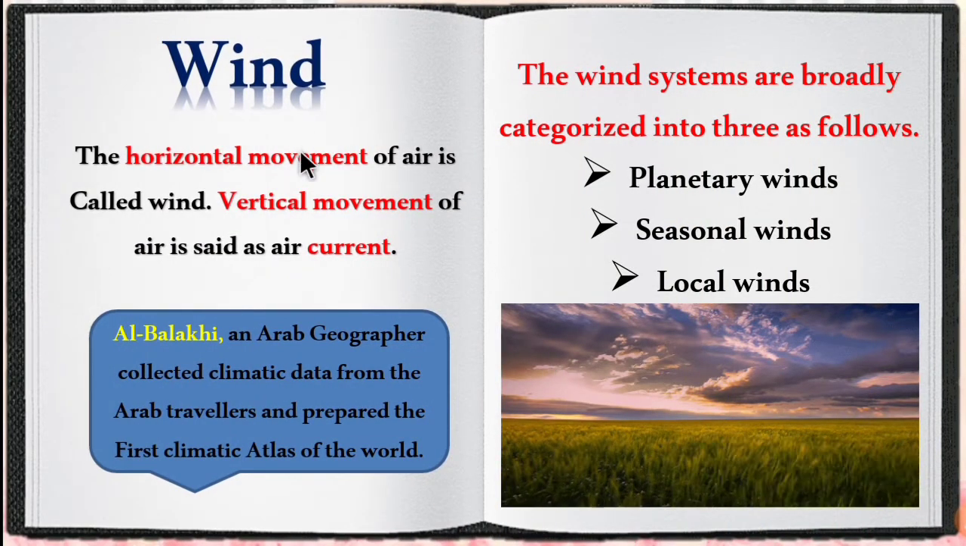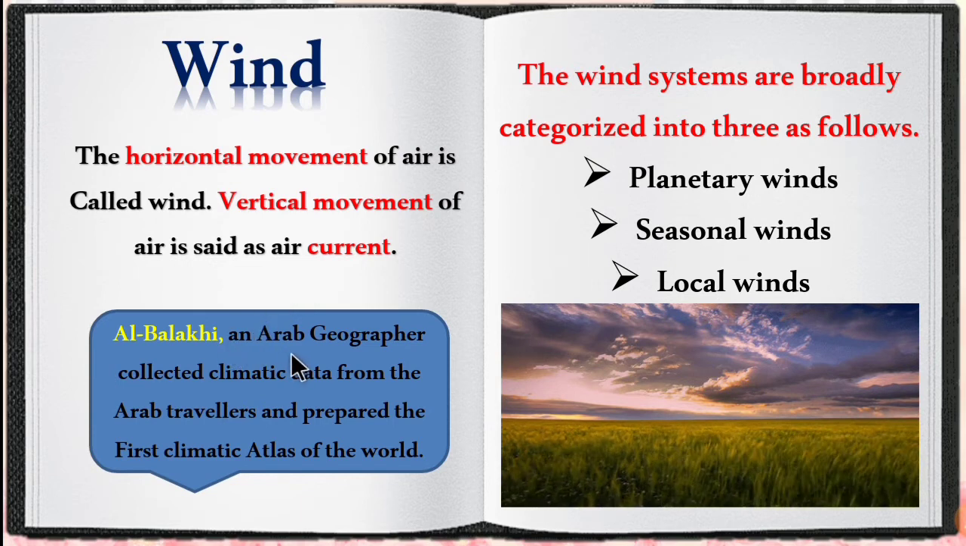Let's move on to wind. The horizontal movement of air is called wind, whereas the vertical movement of air is called air current. Horizontal movement is called wind. Vertical movement is called air current.